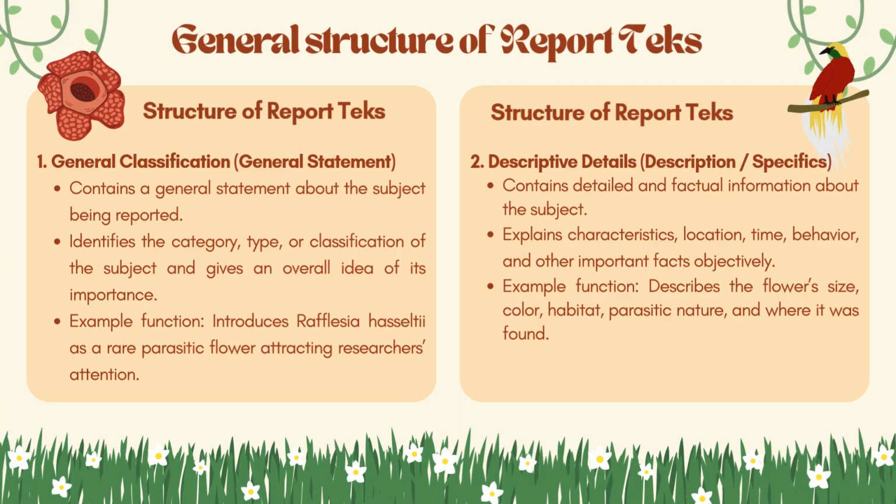General structure of report text. 1. General classification. General statement contains a general statement about the subject being reported. Identifies the category, type, or classification of the subject and gives an overall idea of its importance. Example function: introduces Rafflesia hasseltii as a rare parasitic flower attracting researchers' attention.